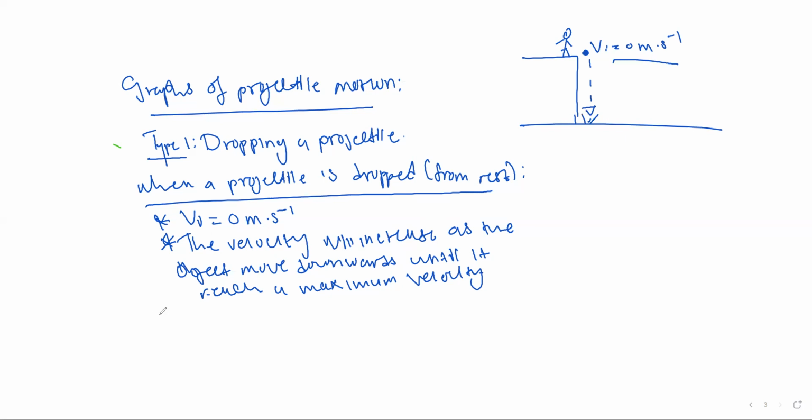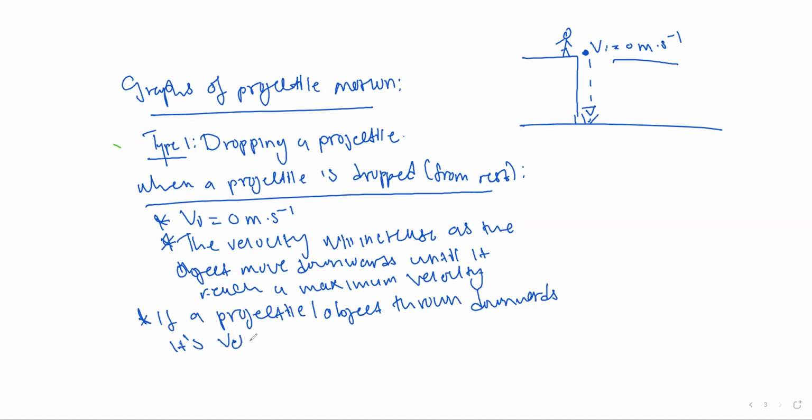Then again, if a projectile or an object is thrown downward, if we throw an object downward, its initial velocity is no longer 0. Its initial velocity is not 0.